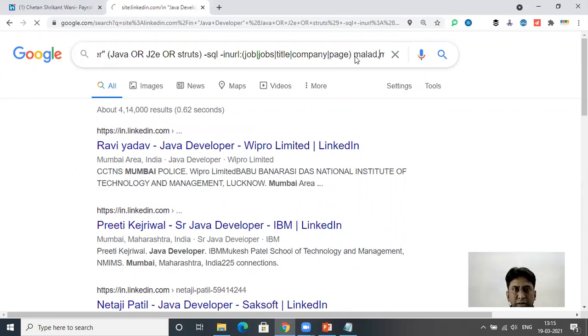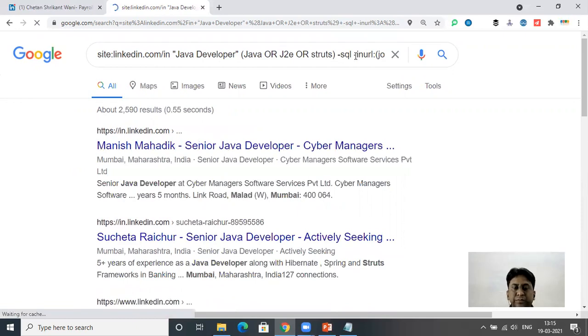Now, if you are looking in a particular area or region of Mumbai called Malad, you have received an apt search. 2590 are the profiles who stay in Malad. So now it is a very rigid search. First try with flexible and come to very rigid. You can use a certain area name also, and Google can fetch that too.